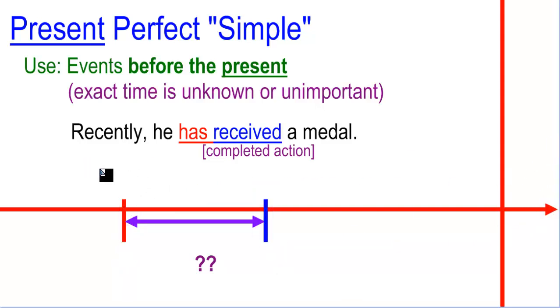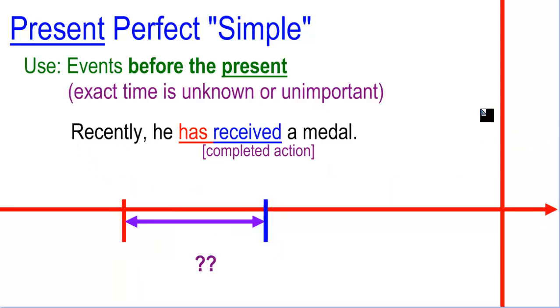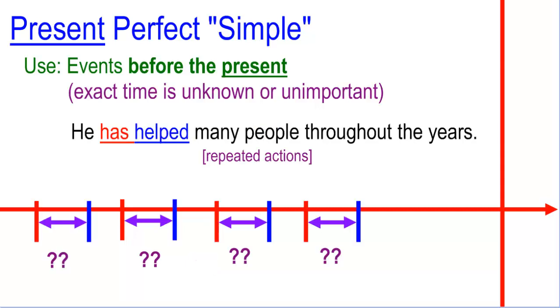Okay, he received. The person gave the medal, extended the arm, and gave the medal to the man. And that's it. So you see, this action is usually a completely finished action. Okay, it happened in the past, and I don't know when, but it's an action that is completed.